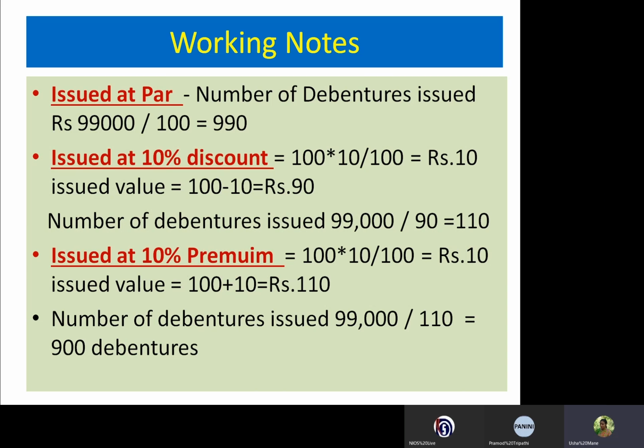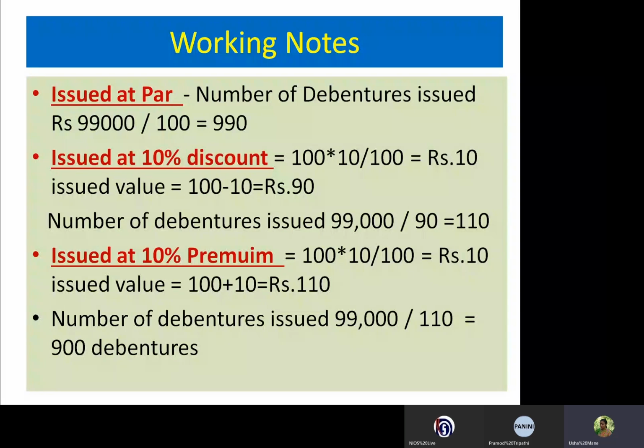So see students, here you can see issued at par: in this case, 990 debentures are issued to the vendor for rupees 99,000. But in case of 10% discount, the company issued 1,100 debentures to the vendor for rupees 99,000 due to him.